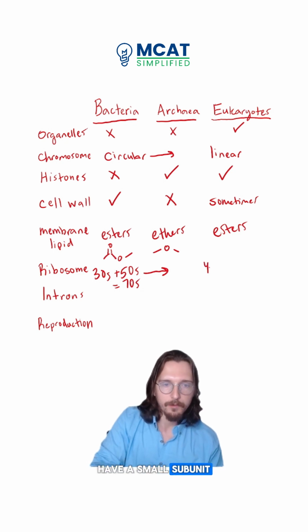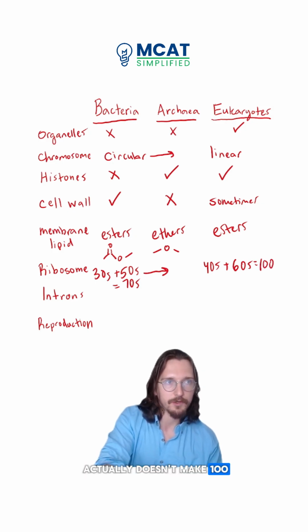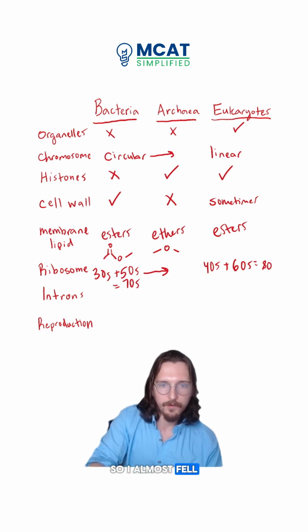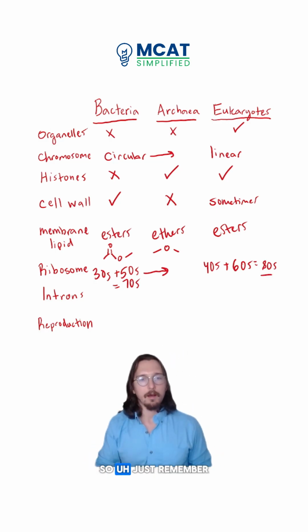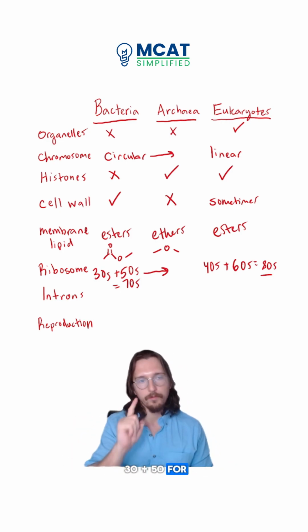Eukaryotes, however, have a small subunit that's 40S, and then a large subunit that's 60S, and again, kind of annoying, but this doesn't make 100S. That's my mistake. This actually makes an 80S. So I almost fell for it myself, but it's an 80S. So just remember that it's 10 more than the bacterial one. It's 40 plus 60 for 80 and 30 plus 50 for 70.